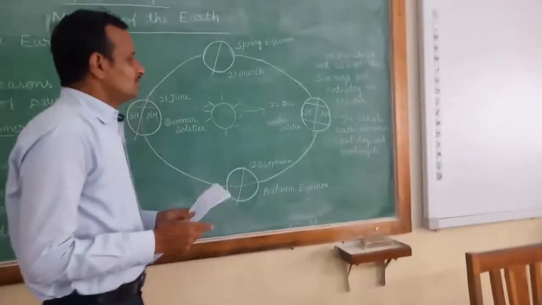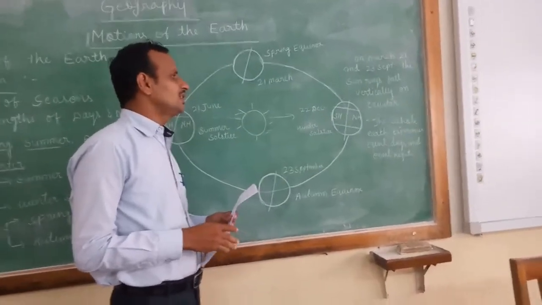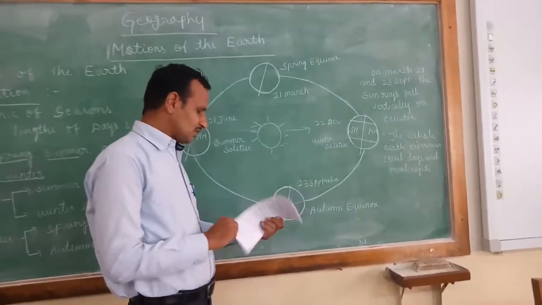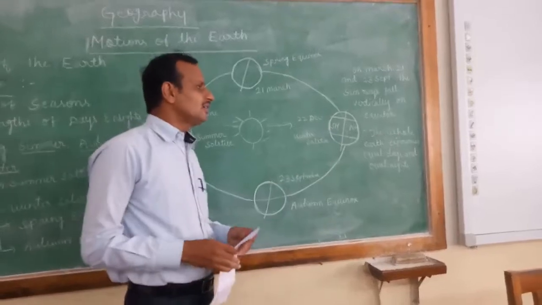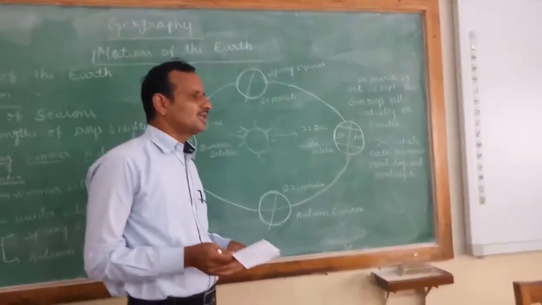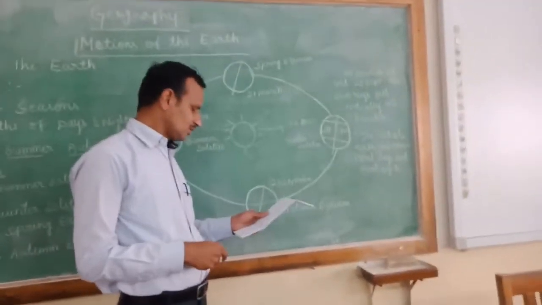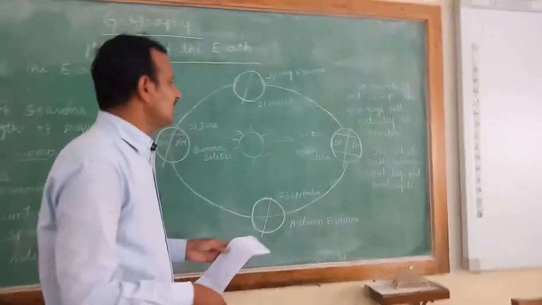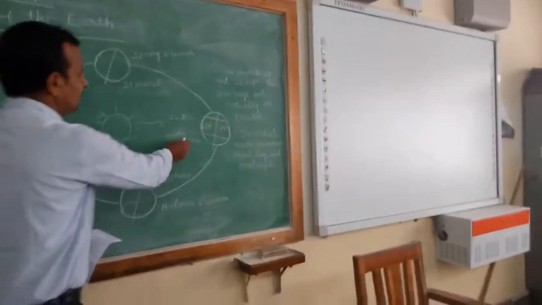That's why Argentina, Chile, and Australia celebrate Christmas in the summer. So this is the difference between the summer solstice and winter solstice.